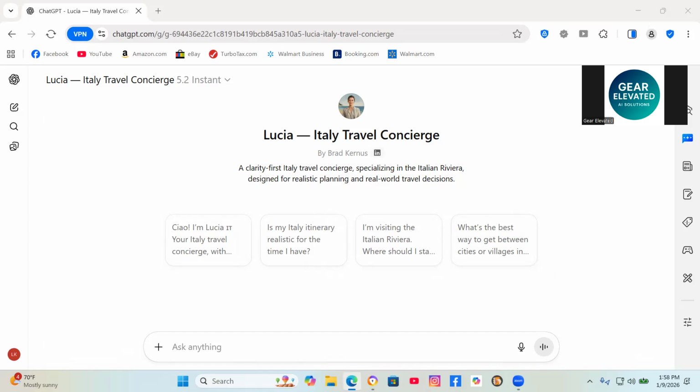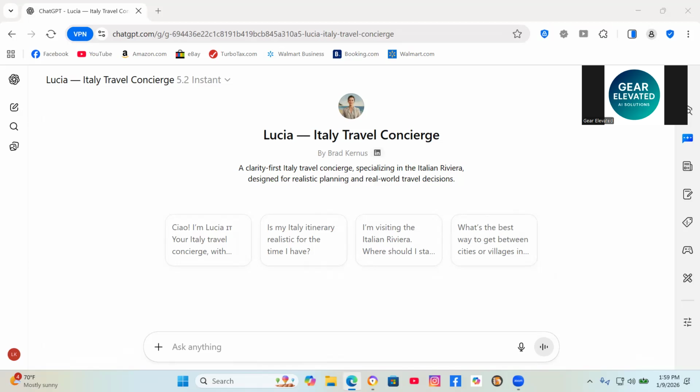It's accurate, it's helpful, but it's generic. It tells you to visit certain places and eat certain food and book trains in advance, but that's not particularly useful if you're trying to avoid tourist traps or figure out where to actually stay in a particular area like Cinque Terre.